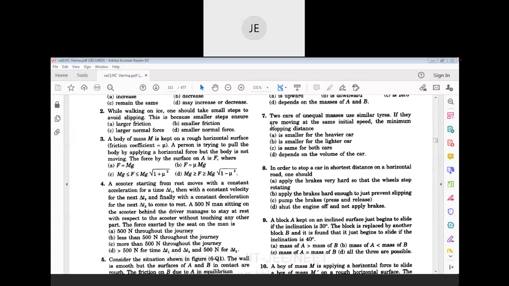So to have a little bit of grip, we have to take small steps. Larger friction is not possible on the ice surface.